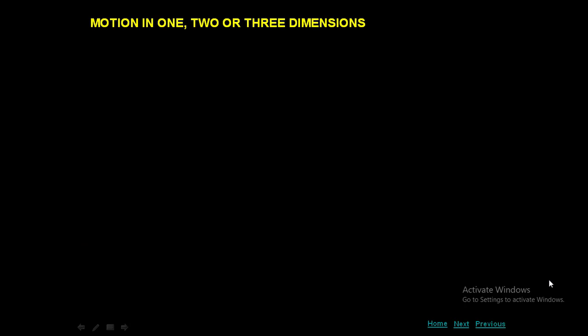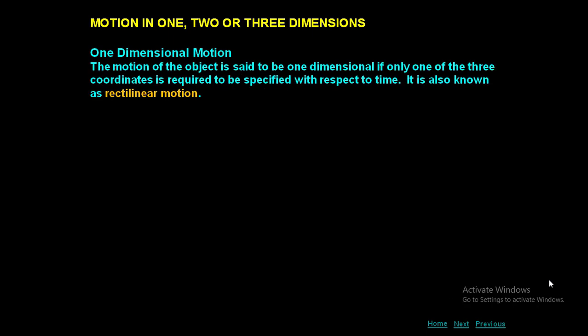Motion in 1, 2 or 3 dimensions. One dimensional motion. The motion of the object is said to be one dimensional if only one of the three coordinates is required to be specified with respect to time. It is also known as rectilinear motion. Rectilinear means moving along a straight line about only one axis.